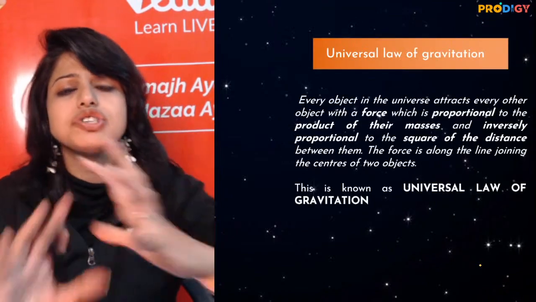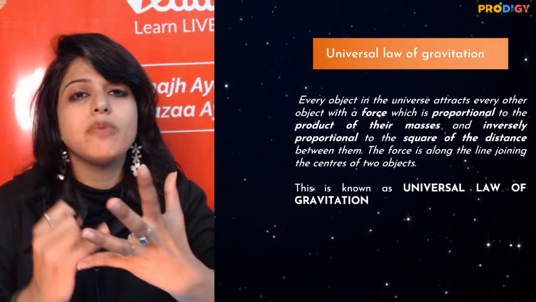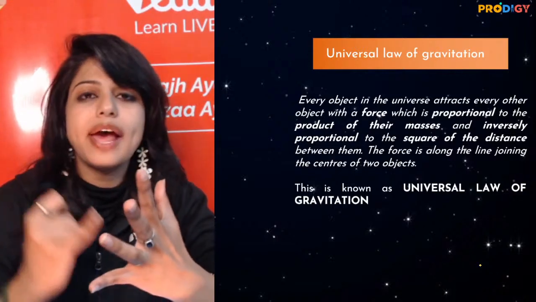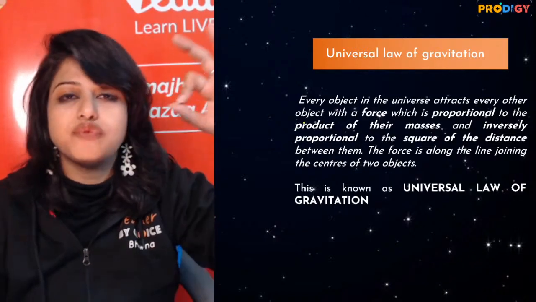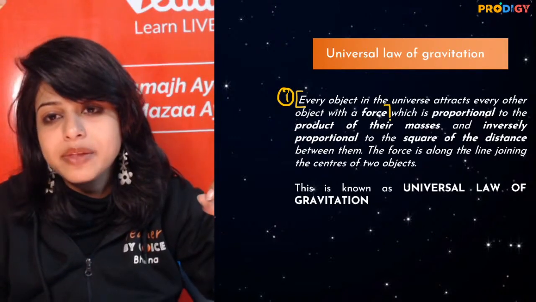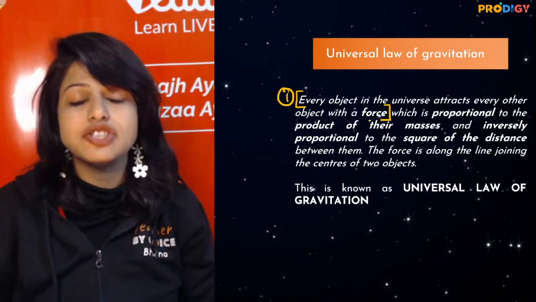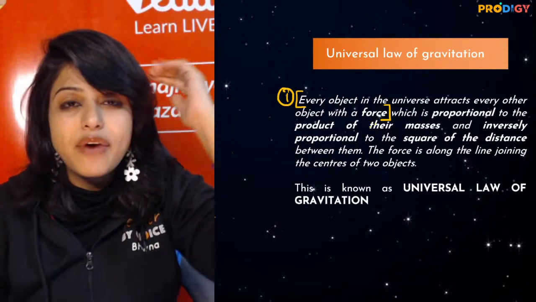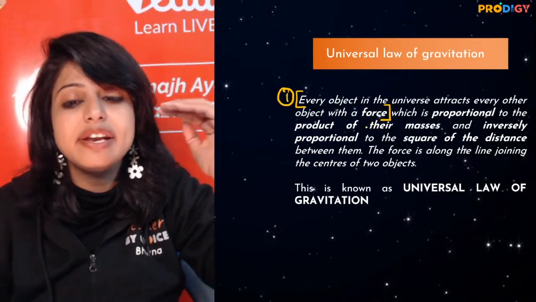So let's go with the very first question of the discussion of the important questions. The question was: state the universal gravitational constant. It could be a 2-marker question or a 3-marker question. If it is a 2-marker question, simple: every object in the universe attracts every other object with a force. This is my statement number 1. With a force of attraction. Second statement, if I have pointers in my head, I will never go wrong. So I know the statement, let me start writing.